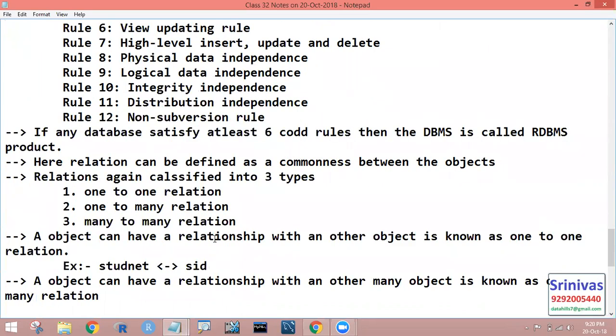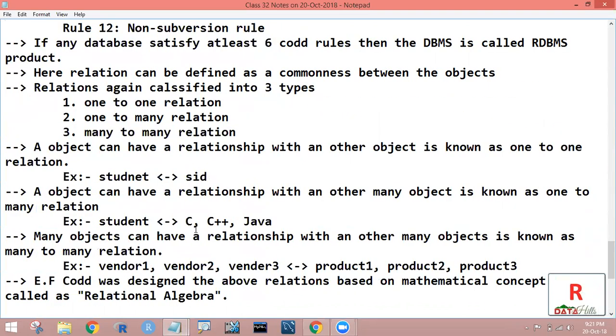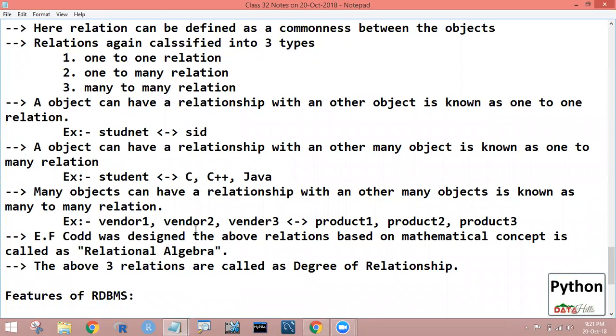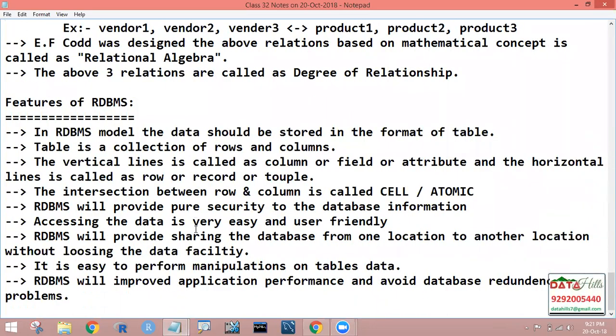Because as per E.F. Codd, it satisfies some of the Codd rules. Based on that we say this. Those are relational database management systems, and we observed the relations in an RDBMS. What are relations? What are the types in that? Next, we observed the features of RDBMS.